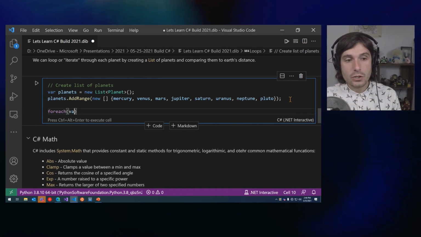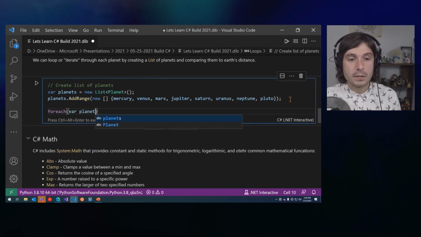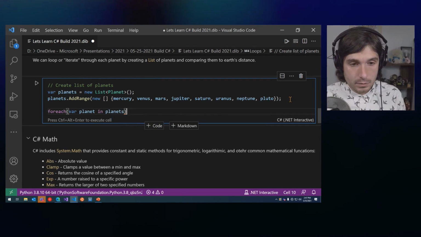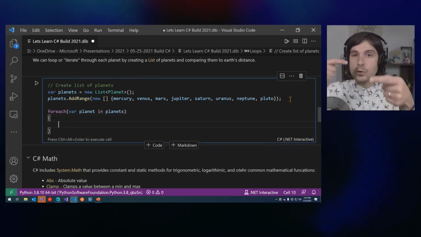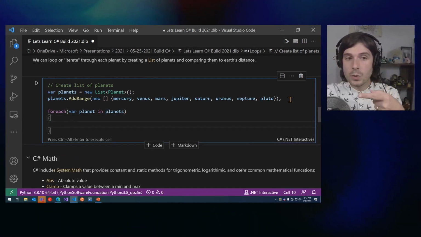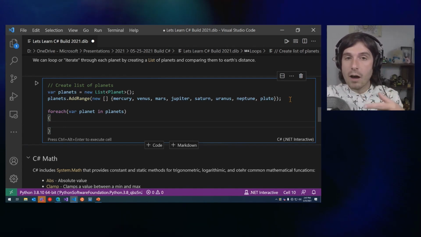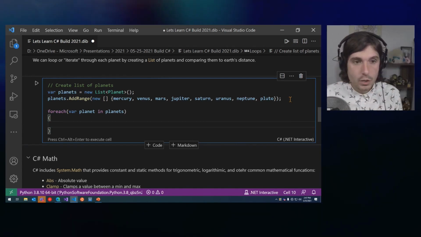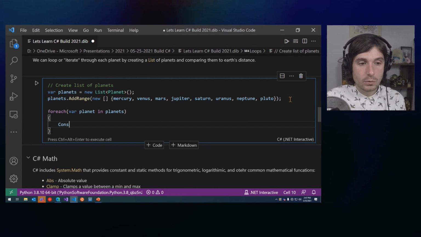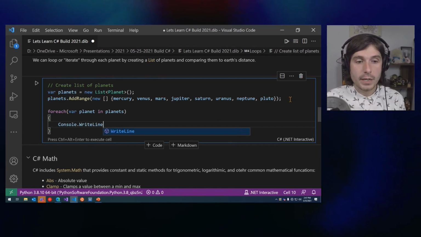And I'm going to say foreach var planet in planets. Okay. So it's going to step through each planet and allow me to basically do some math on that specific planet. So what we're going to do is Console.WriteLine again.